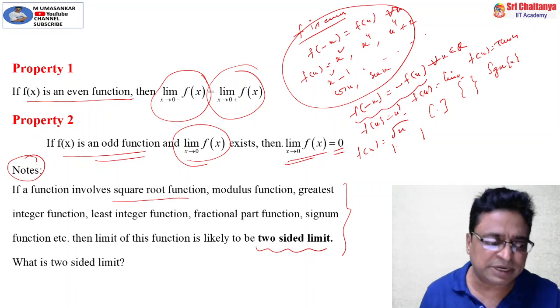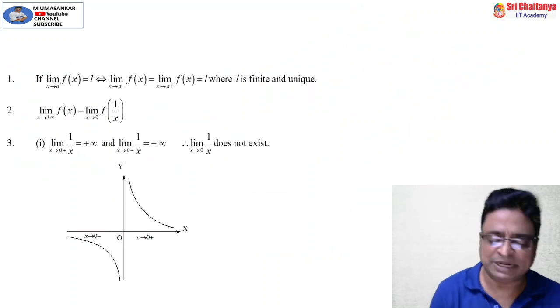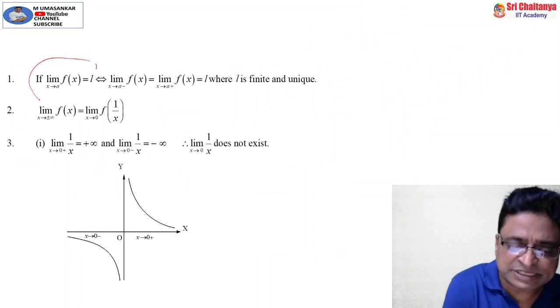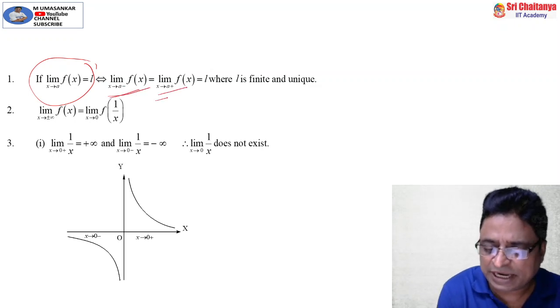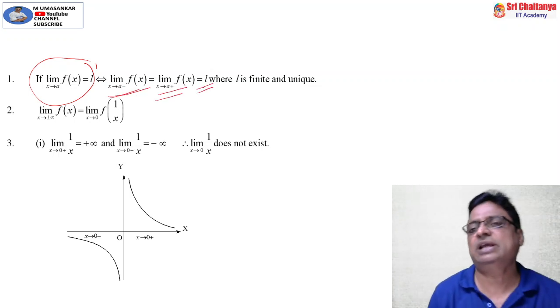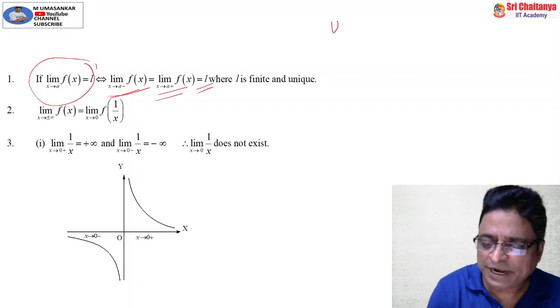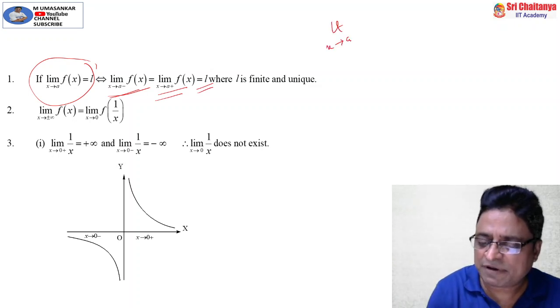What is a two-sided limit? Left hand limit as well as right hand limit. That means limit x tends to a of f of x is equal to L means the left hand limit of the function equals the right hand limit of the function equals L. How to find limit x tends to a minus f of x? Already we discussed this point in our previous lesson.